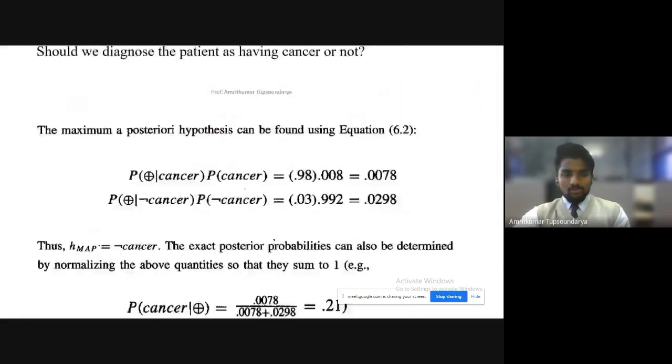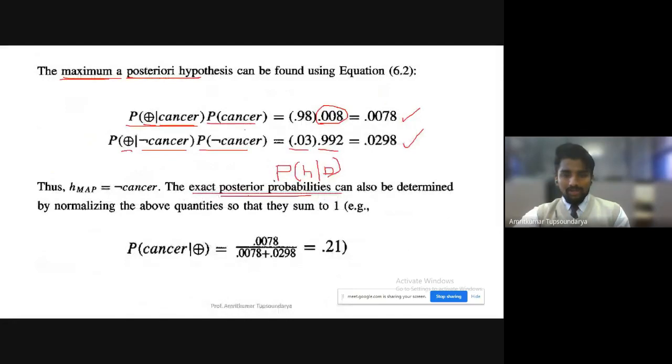So how do we compute that exact posterior probability? We can compute it by normalizing the above quantities so that the total sum becomes 1. When you add both of these, the sum might not be exactly equal to 1, but we normalize it to become 1.